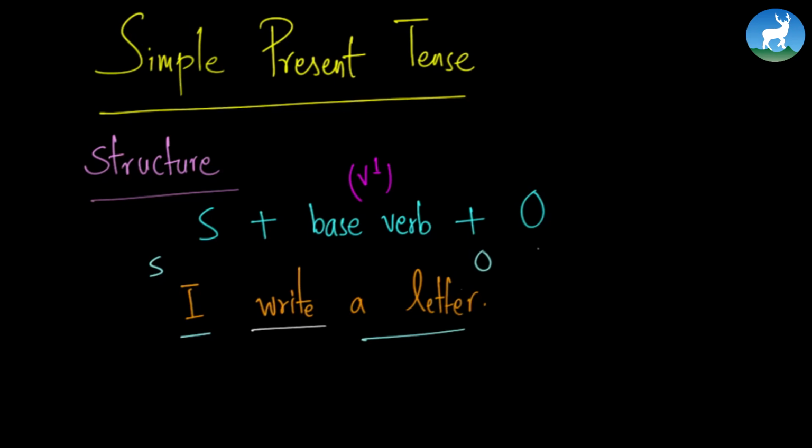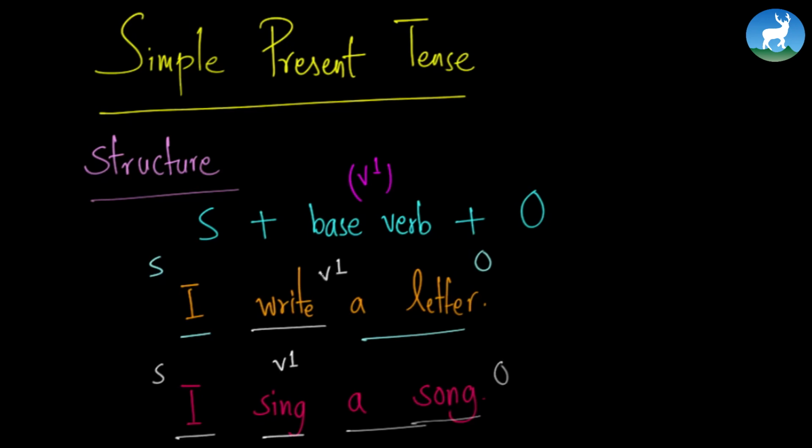Okay, I can give you another example. Sing a song. Now that is again in the simple present tense. In the subject position is I, and in the object position we have a song, and sing is the verb 1 or the base verb.